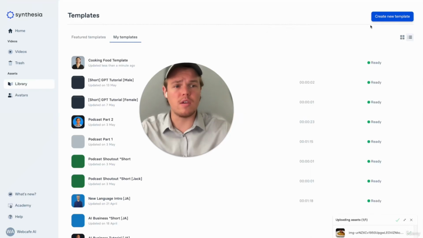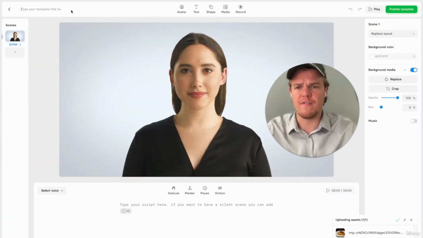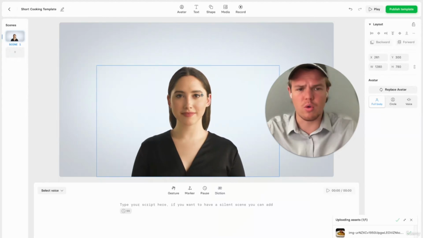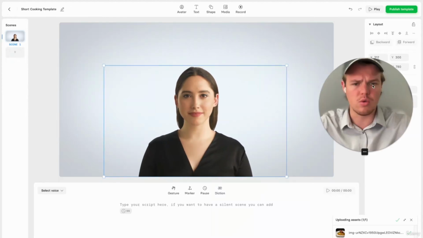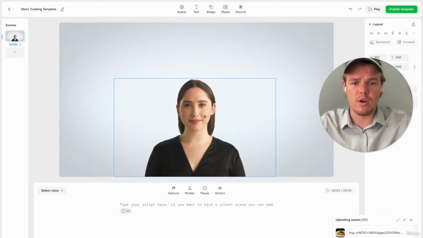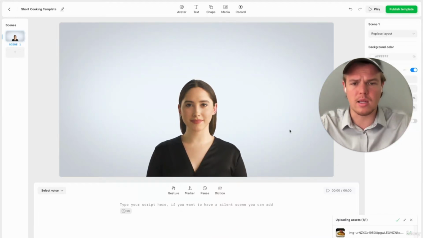Now let's create the short version of this. So all we need to do is hit create template again. This is going to be a little bit faster, and we're going to just do short cooking template. And then from here, what we know about shorts is obviously it's a vertical orientation. So what you'd want to do is shrink our avatar, or maybe not use an avatar at all. Shrink our avatar here, put it in the center, as we're going to be using a software that essentially automatically renders it in the correct orientation.